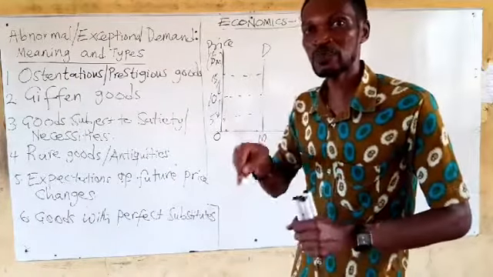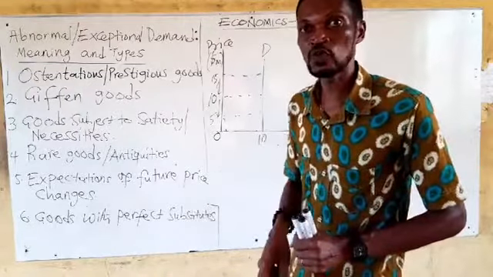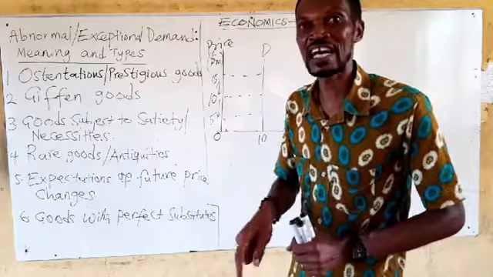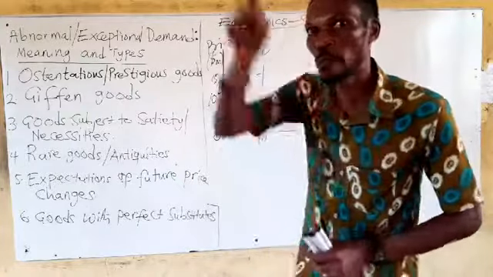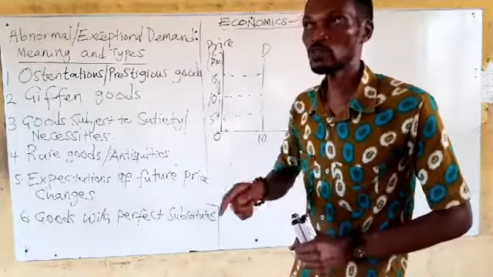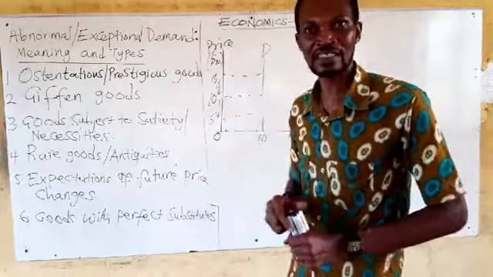So if somebody comes to you, even though the price today is $10, and says, I have a gallon of a very good sanitizer and I'm selling it at 15 cedis, you are going to buy more. Why would you do that? You don't want to buy at $50 tomorrow.